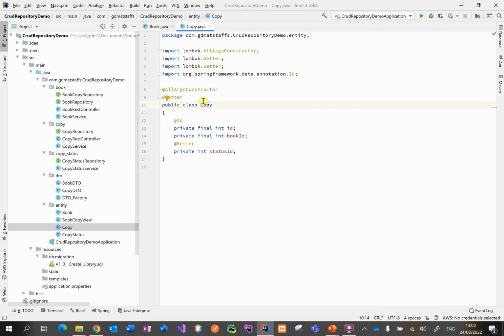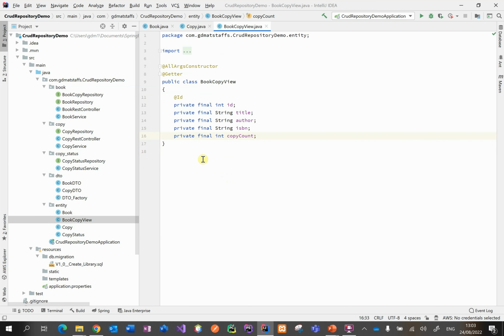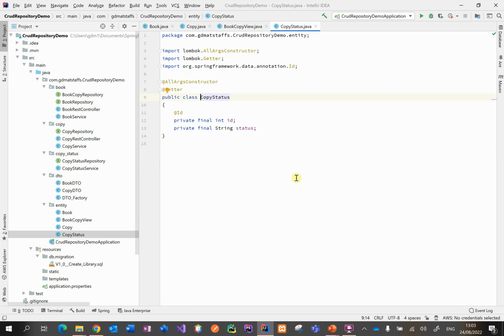That means they cannot change because there are no setter methods. In Copy, we've done something similar, except we want to be able to change the status ID. And so we've got the getter annotation for all the fields in this class, and we're applying the setter annotation only to status ID. This is the BookCopyView, which again is an entity, but this time it's for the custom query that we were looking at earlier, and an entity for copy status.